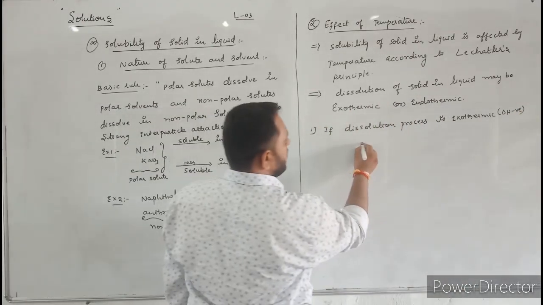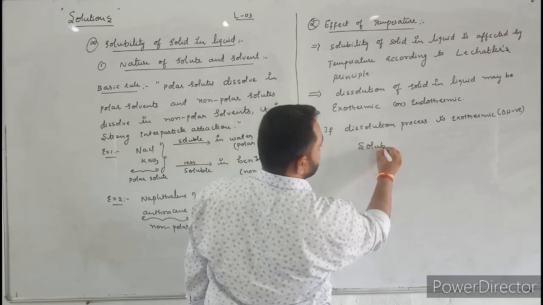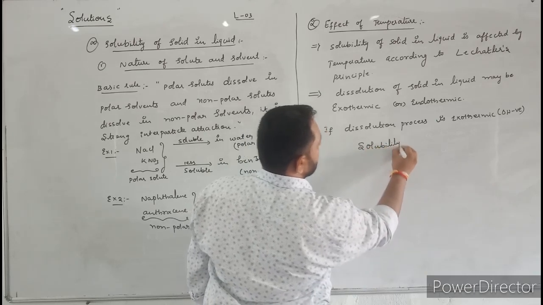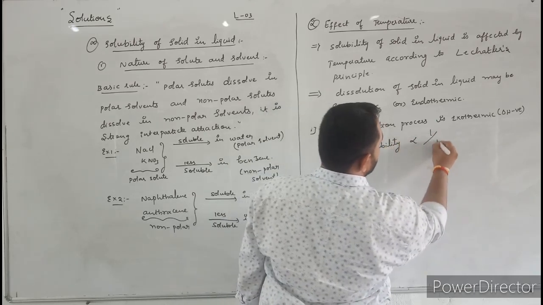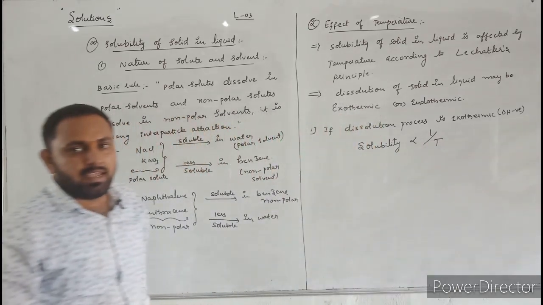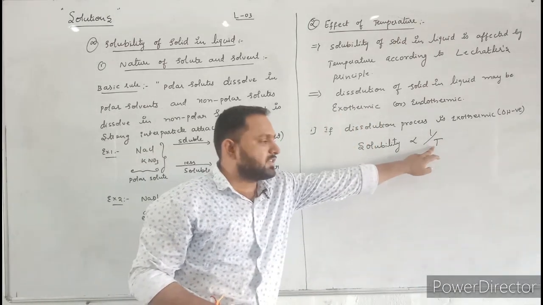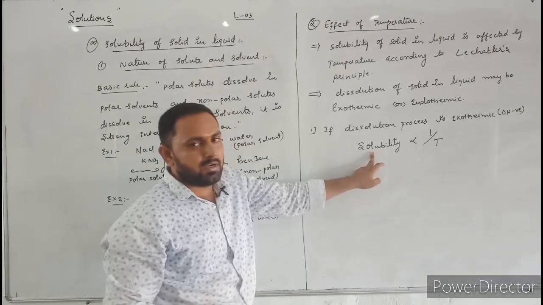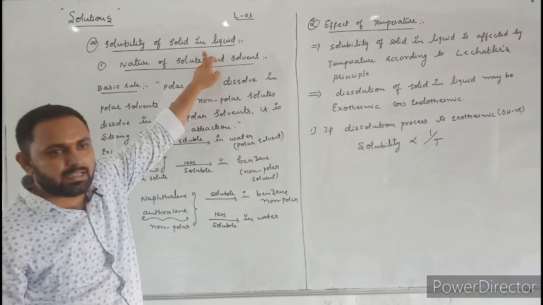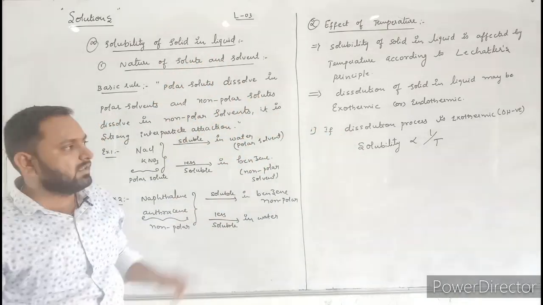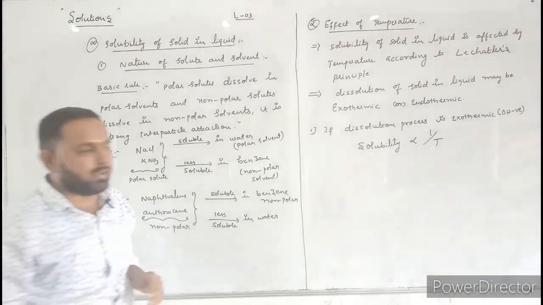Then the solubility is inversely proportional to temperature. That means as temperature increases, the solubility of solid in liquid decreases when the process is exothermic.